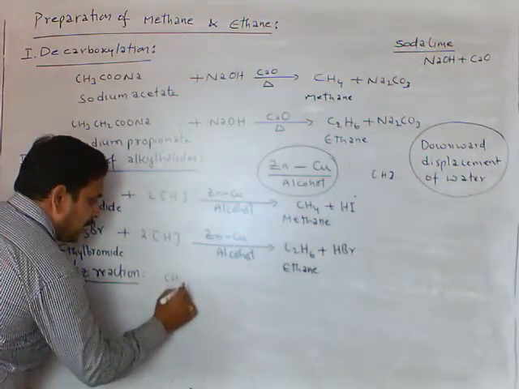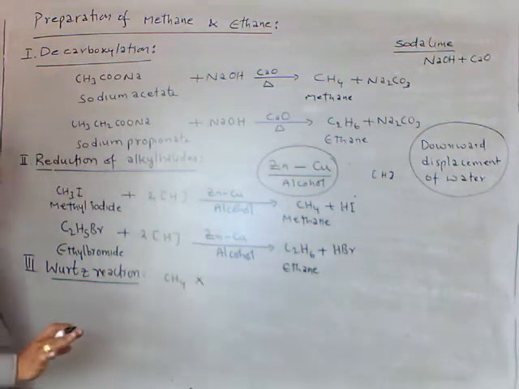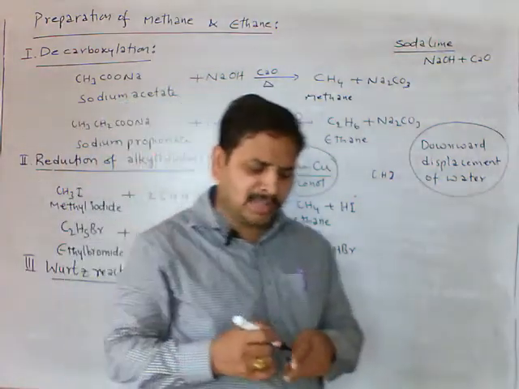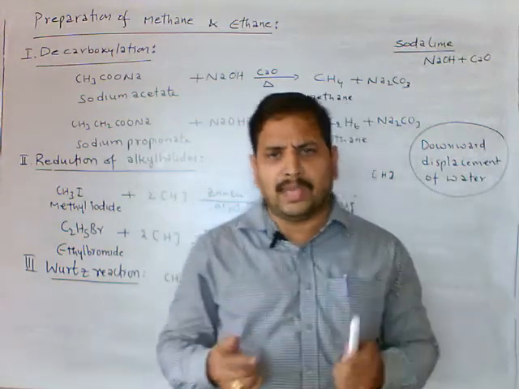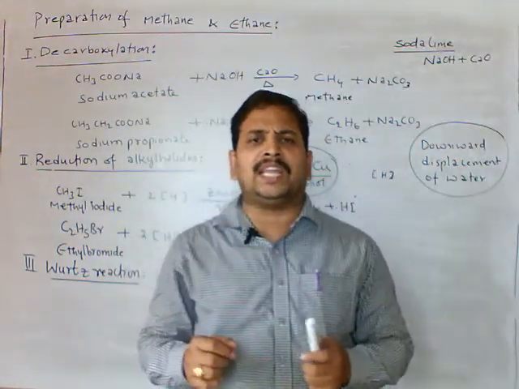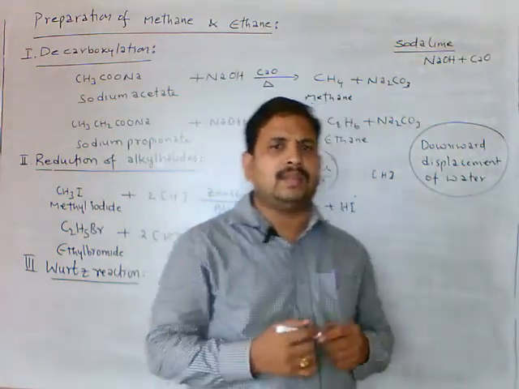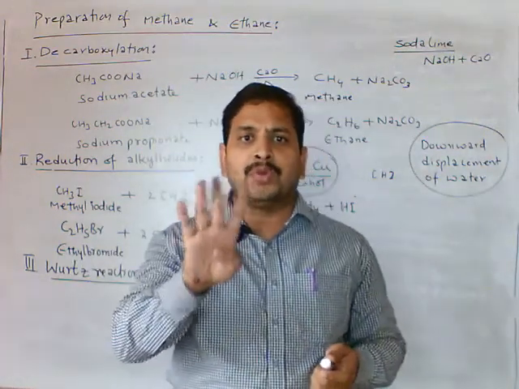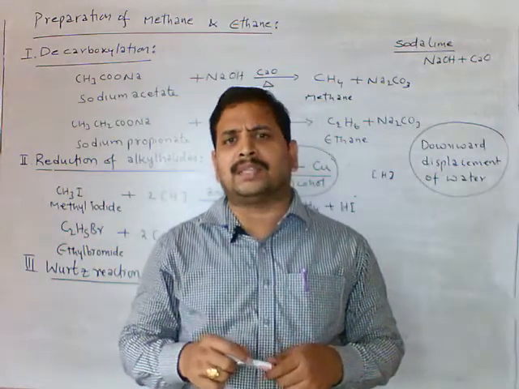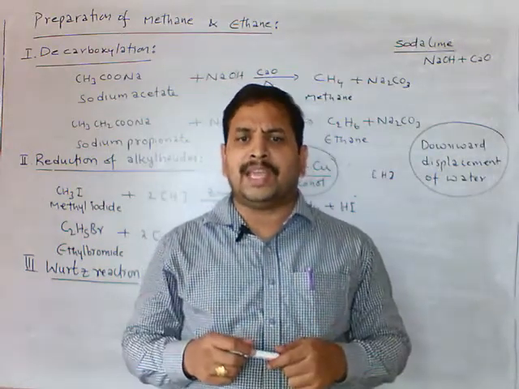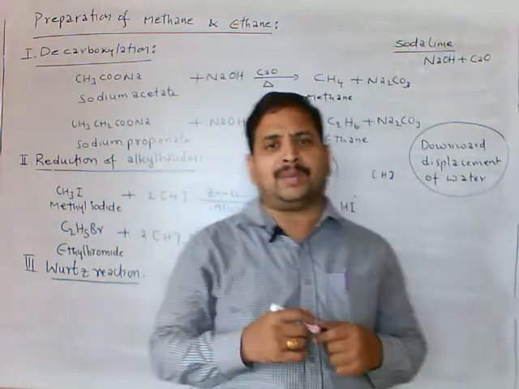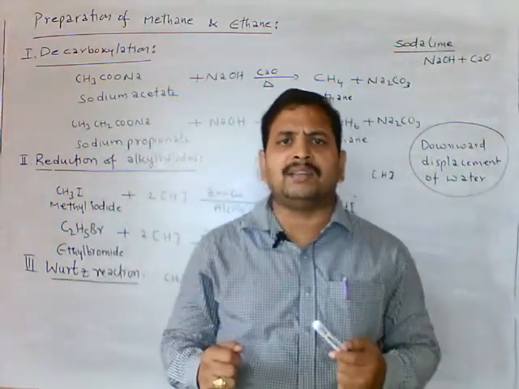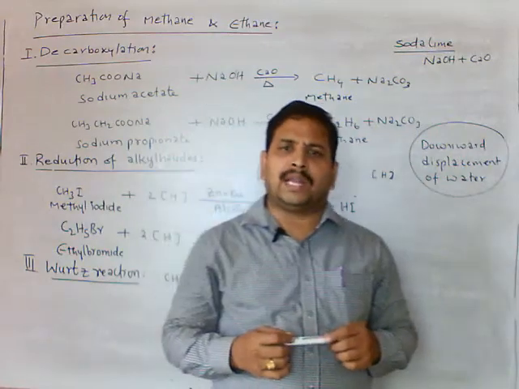Methane cannot be prepared by Wurtz reaction. Symmetrical alkanes are prepared by this reaction. Symmetrical alkanes means the alkanes which contain even number of carbons. That means ethane we can prepare, 4 carbons, butane we can prepare, 6 carbons, hexane we can prepare, 8 carbons, octane we can prepare. So, symmetrical alkanes means the alkanes which contain even number of carbon atoms.